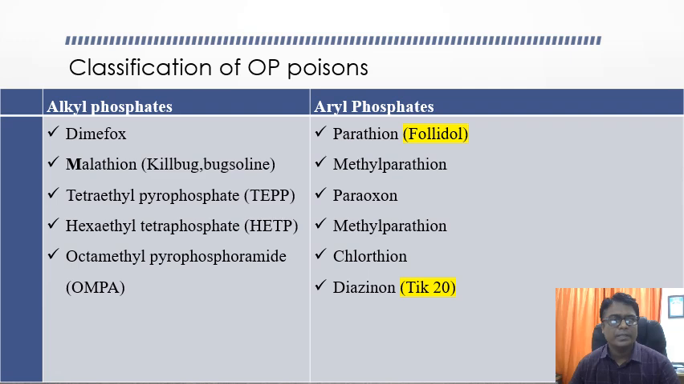The alkyl phosphates include dimethoate, malathion, TEPP that is tetraethyl pyrophosphate, HETP that is hexaethyl tetraphosphate, and octaethyl pyrophosphoramide that is OMPA. The aryl phosphates include parathion, methylparathion, paraoxon, chlorothion, and diazinon that is TIK 20. Sometimes you have to remember these trade names also, like Folidol and TIK 20, because many a time this question is asked for these trade names also.